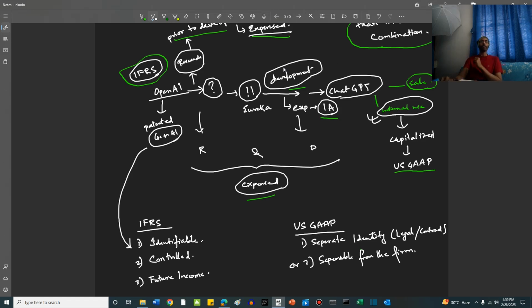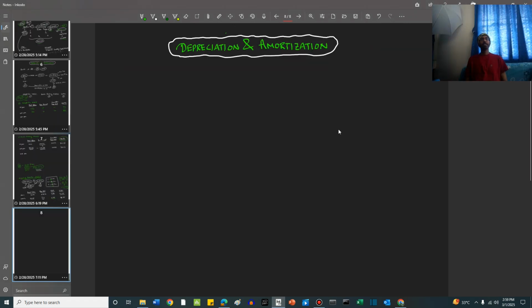Now friends, we'll move into something called depreciation and methods of depreciation. Depreciation and amortization. So friends, what do we mean by depreciation and amortization? The word depreciation essentially means reduction, right? Reduction or contraction. So what kind of reduction are we talking about?